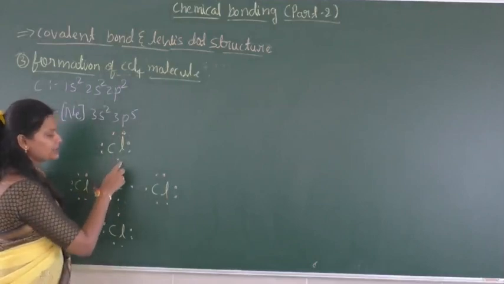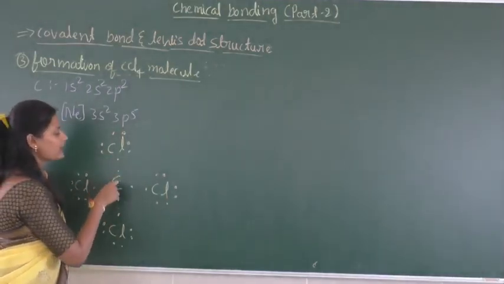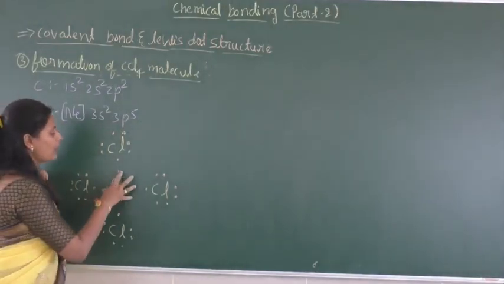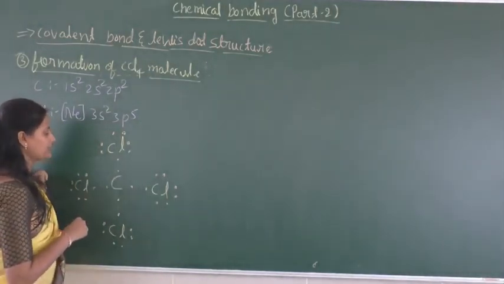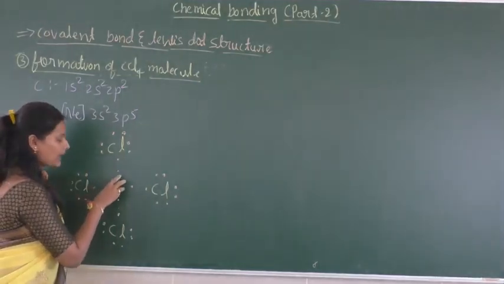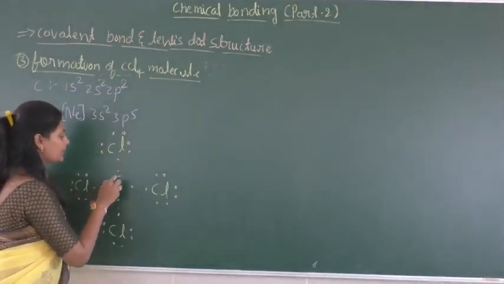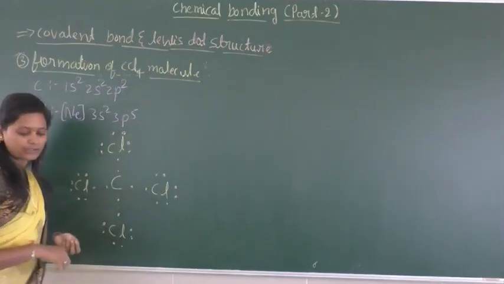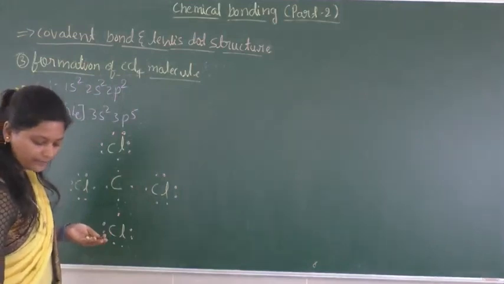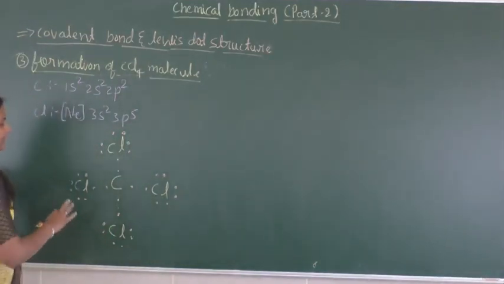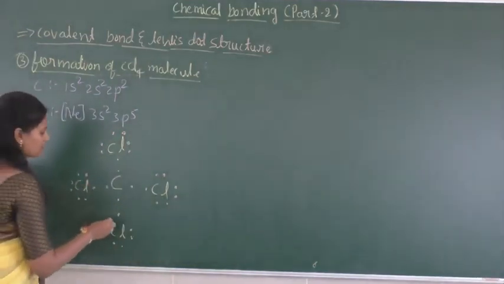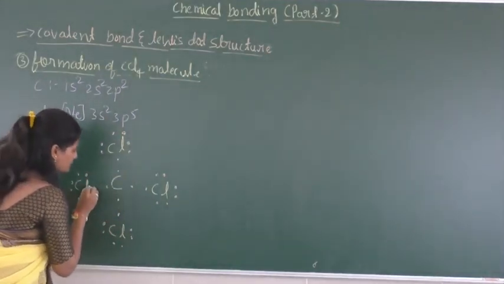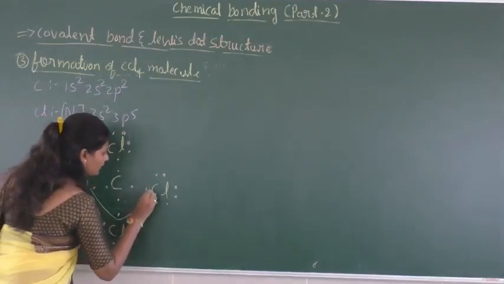So that's why they are going to share 1 electron to a carbon, but here the carbon requires 4 electrons to attain the octet configuration. So that's why this carbon is going to share each of its electrons with the individual chlorine to attain the octet structure. Okay, so here when we consider the Lewis dot structure, by sharing the 4 electrons, carbon is going to attain the octet configuration.